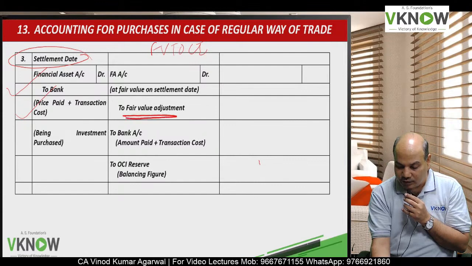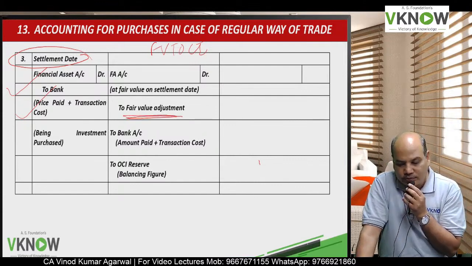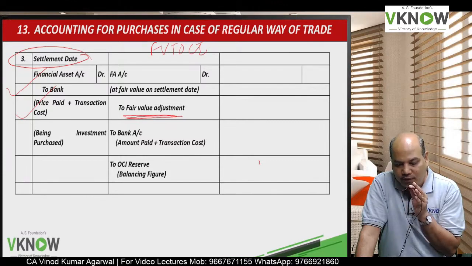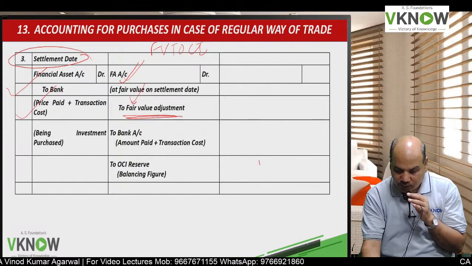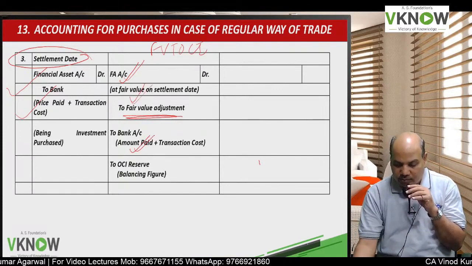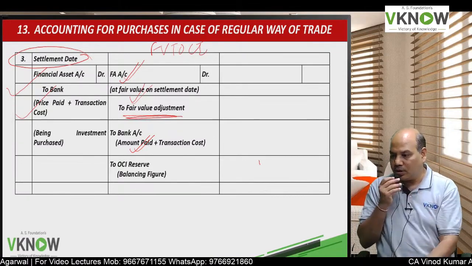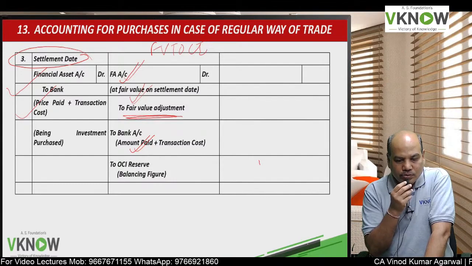Remember, we have created one account called fair value adjustment account, so to fair value adjustment account; that fair value adjustment account will close. Financial asset will be recorded at fair value, any payment made to bank account, and to OCI reserve the balancing figure.